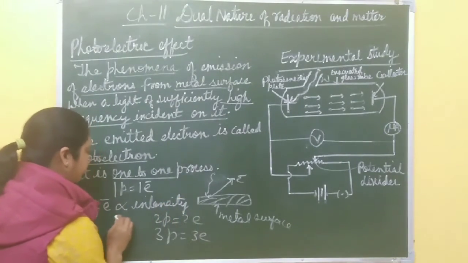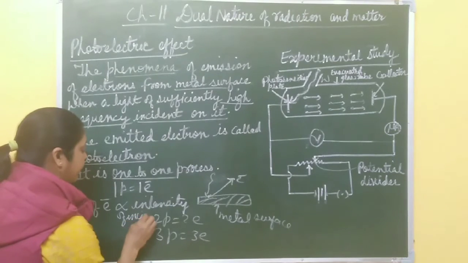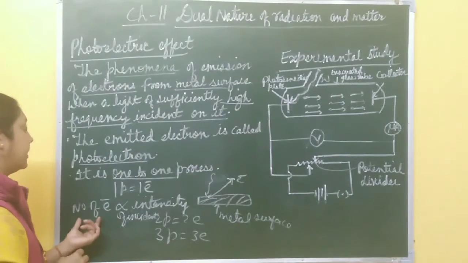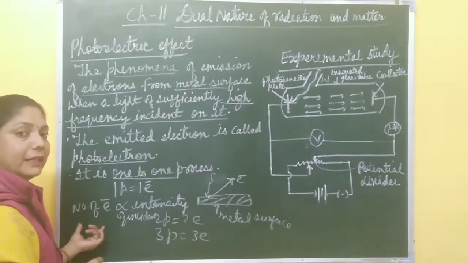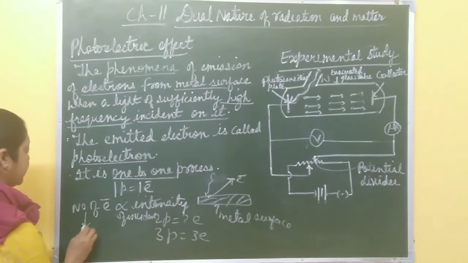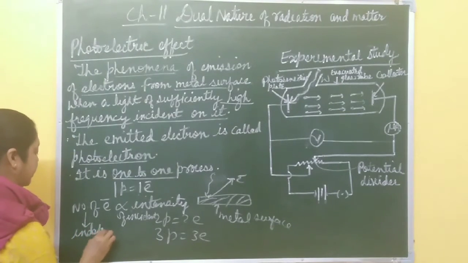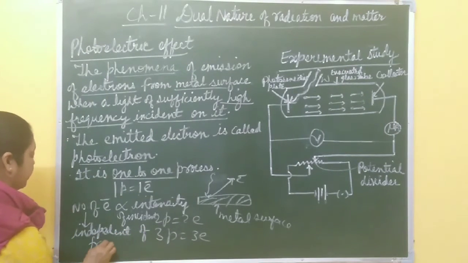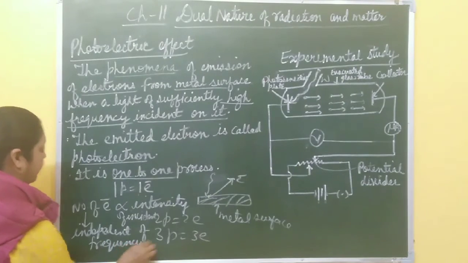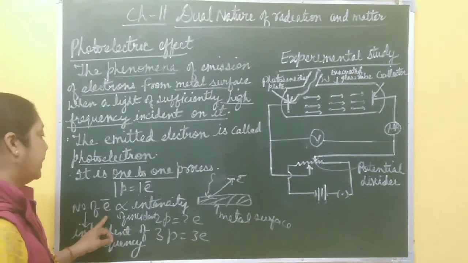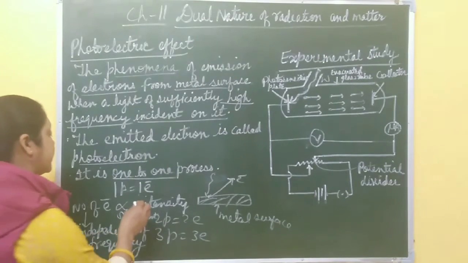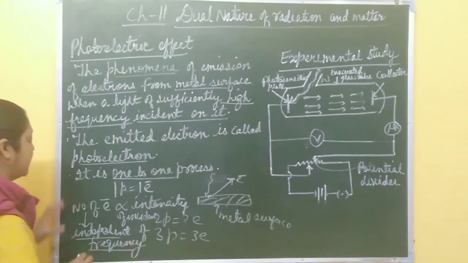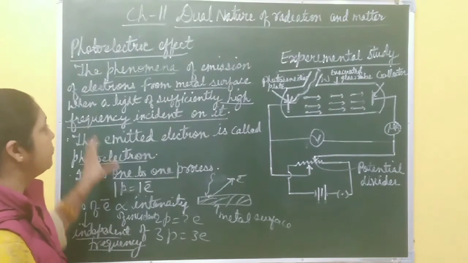The greater the intensity of incident radiation, the greater the number of electrons ejected from the metal surface, and the number of electrons is also independent of frequency. You must remember these points: independent of frequency, right? The number of photoelectrons ejected depends only on the intensity of incident radiation. It is independent of frequency. These two points are very important. Hope you understood the photoelectric effect.